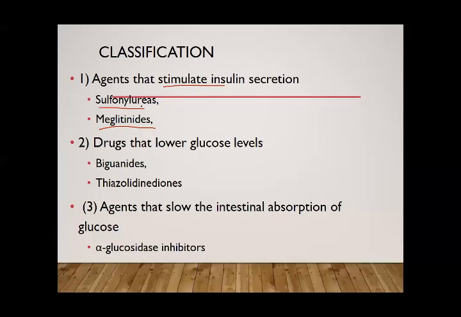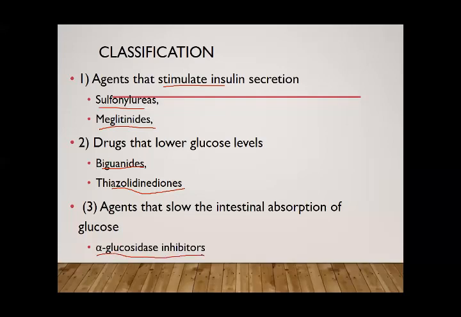Both of these groups increase the insulin release. Drugs that increase the sensitivity to insulin, or that lower the blood glucose level, are biguanides and thiazolidinediones.